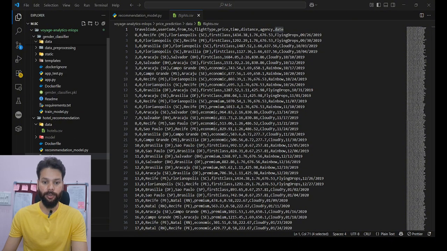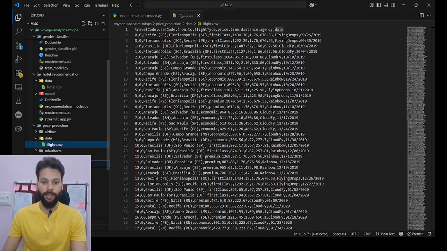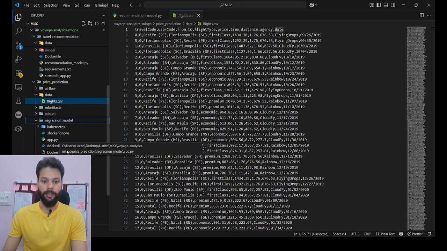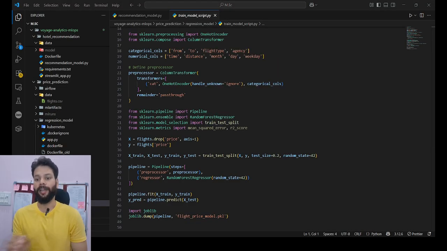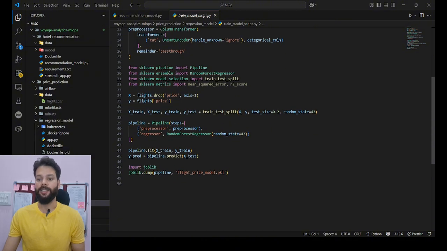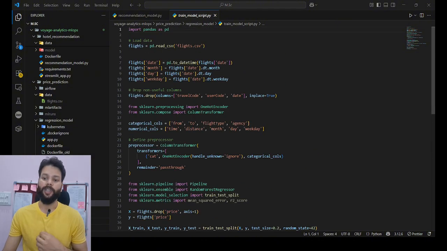If I show you the flight price prediction model, here it is. This model predicts the price of the flight based on features like route, type, agency, and the travel metadata. It uses a random forest regressor, which is the central focus of this video.